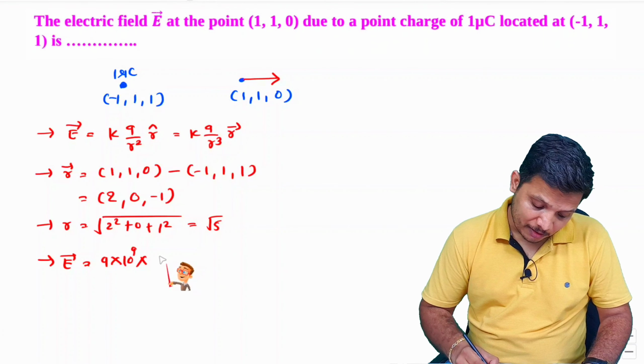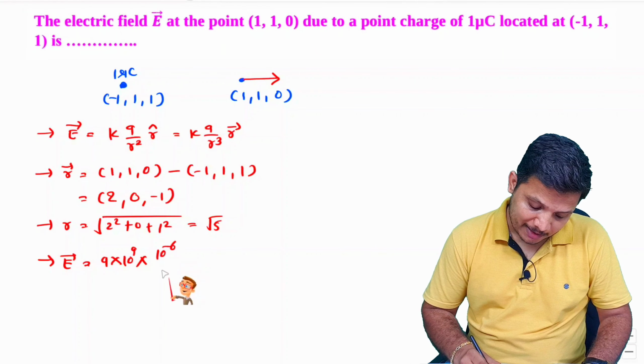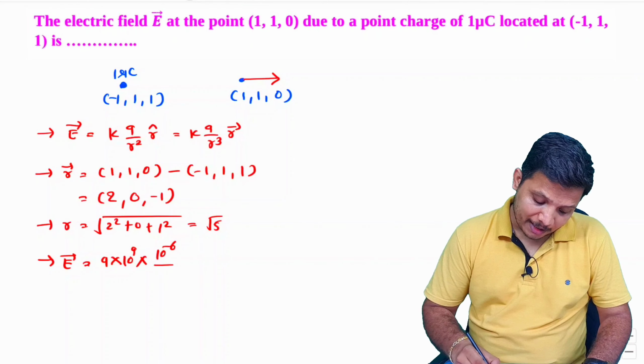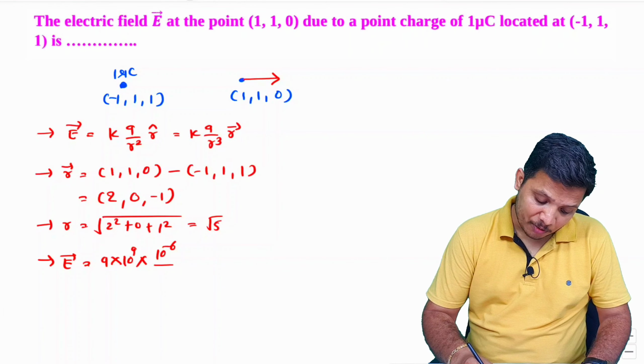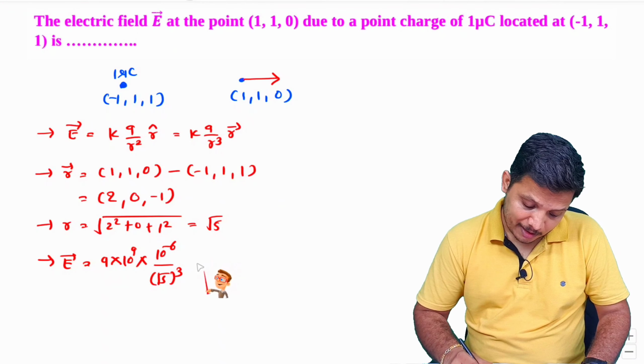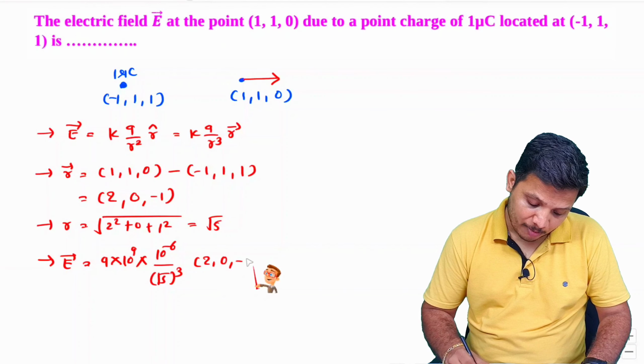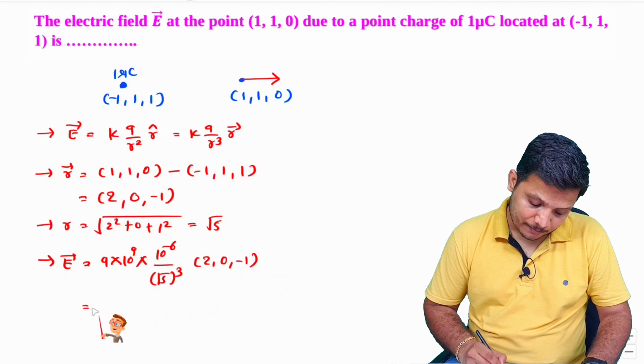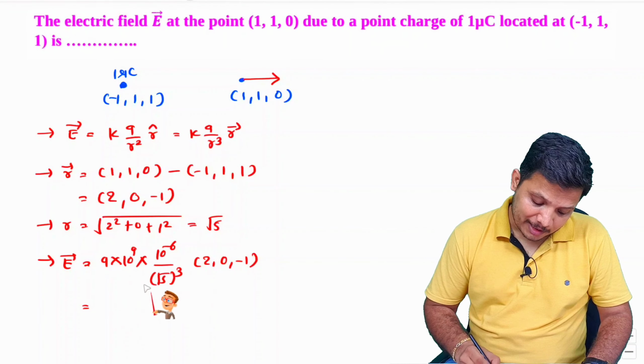So charge is 1 microcoulomb, so 10 to the power minus 6, divided by, you see r cube that I am writing, so root 5 raised to 3 in the direction of vector r, right? I am not writing unit vector r as I am writing cube here. So vector r, that is 2, 0, minus 1. Now let us solve this in calculator.